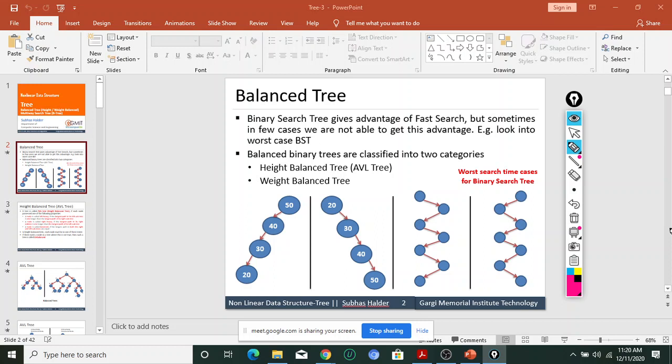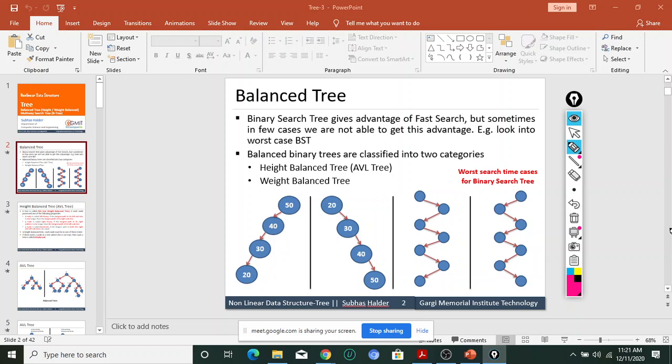Yes, obviously we can improve. If I want to improve the binary search tree, we have to fix the balance, fix the height of a binary search tree, in such a way that every time we get the minimum number of comparisons to find a particular element.